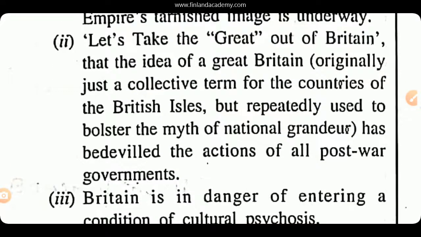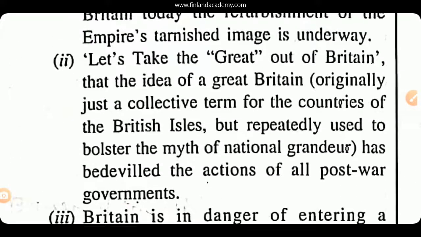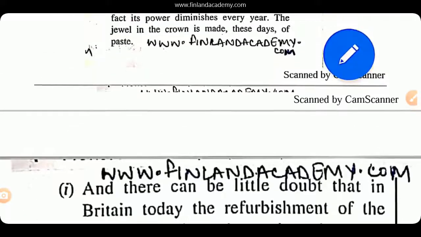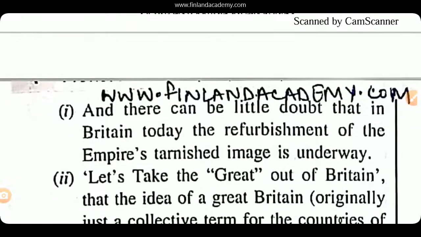It is stronger than option number 4, that if you take the great out of Great Britain, the very idea of Great Britain comes to a halt. It ceases, their power ceases. So option number 2 and 3.